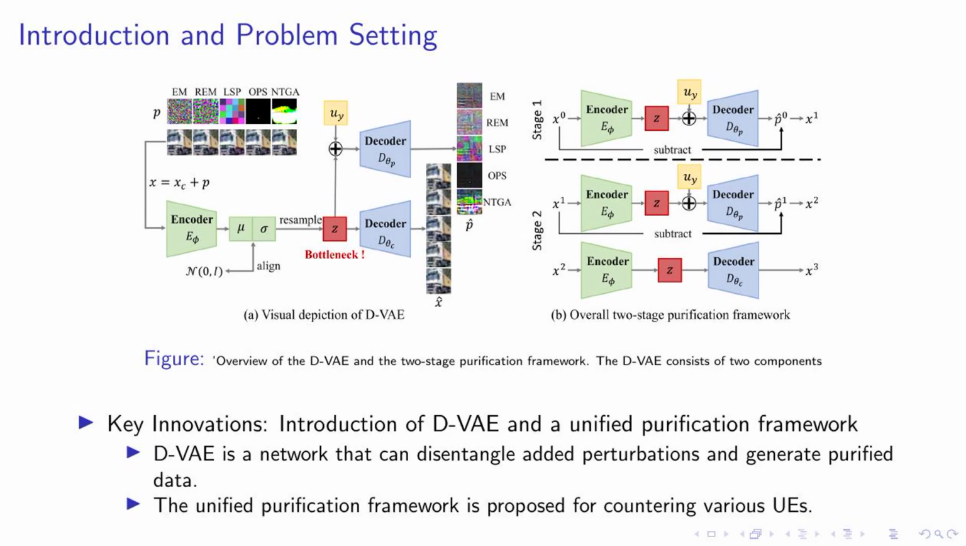On this slide, we delve into the key innovations of our research. We introduce the D-VAE, a novel network that has the ability to disentangle added perturbations and generate purified data. This is a significant step forward in dealing with unlearnable examples, or UEs. The second innovation is our unified purification framework. This framework is designed to counter various UEs, providing a consistent defense mechanism.